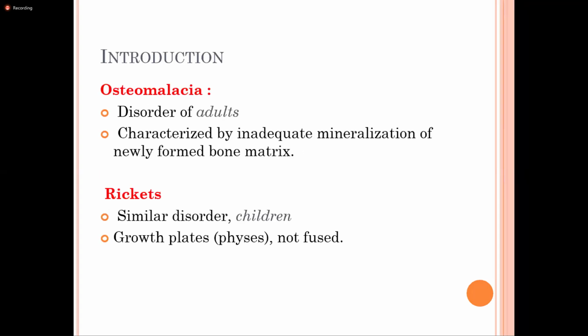Osteomalacia is the disorder of adults, whereas in children it is known as rickets. In osteomalacia, there is inadequate mineralization of the newly formed bone matrix. In rickets also there is inadequate mineralization, but in children the growth plate, that is the epiphyseal plate, which should be fused, is not fused. So all the manifestations are due to the non-fusion of the growth plate.